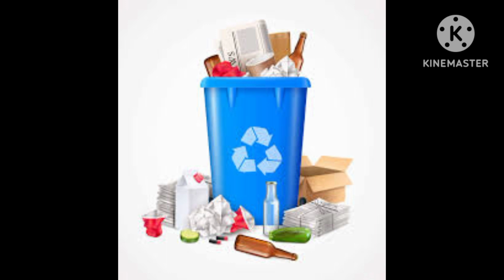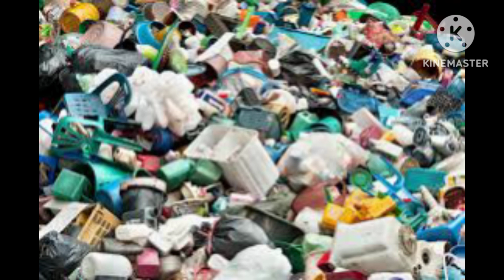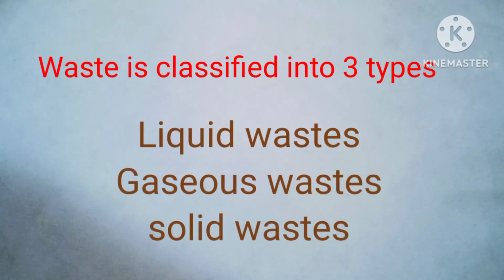There are various ways and places where waste is produced, such as homes, offices, industries, markets, schools, etc. Waste is also added as we often buy things which are not required or we buy more than we require. Wastes are classified into three types, that is liquid waste, gaseous waste and solid waste. Let us study one by one, that is liquid waste.